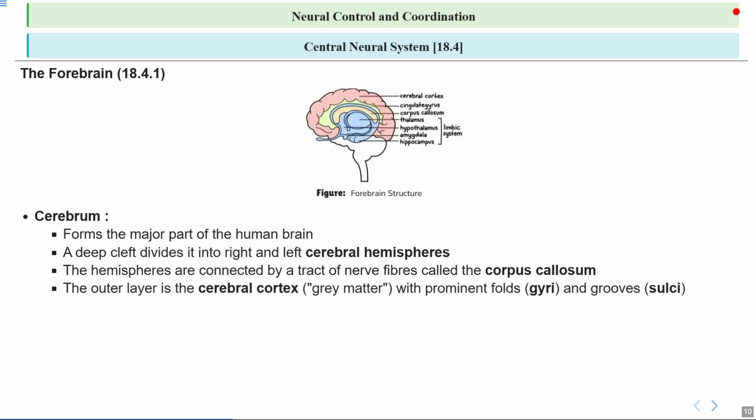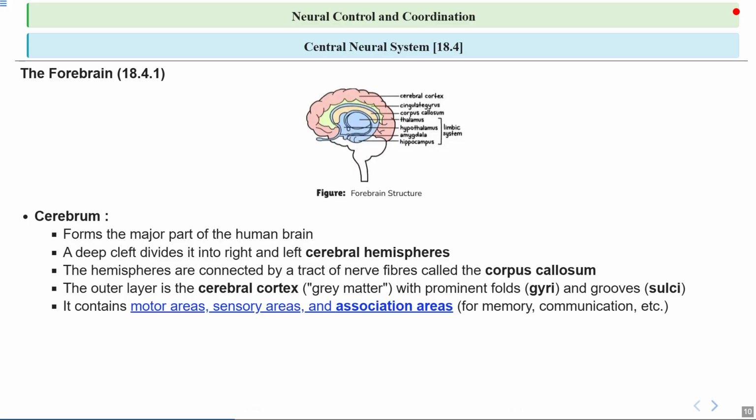The outer layer of the cerebrum is called the cerebral cortex, which is often referred to as gray matter. It has many folds called gyri and grooves called sulci, which increase its surface area. You can think of it like a crumpled piece of paper. More surface area means more space for processing information. It contains motor areas, sensory areas, and association areas for memory and communication.